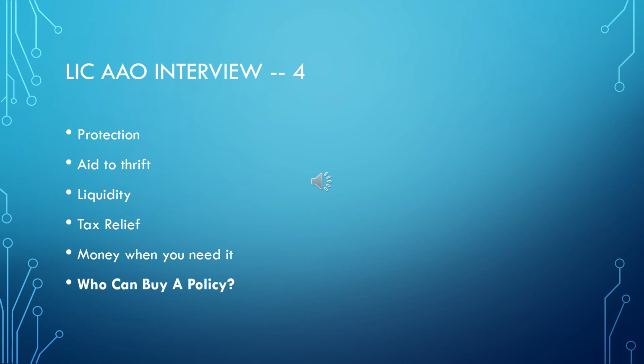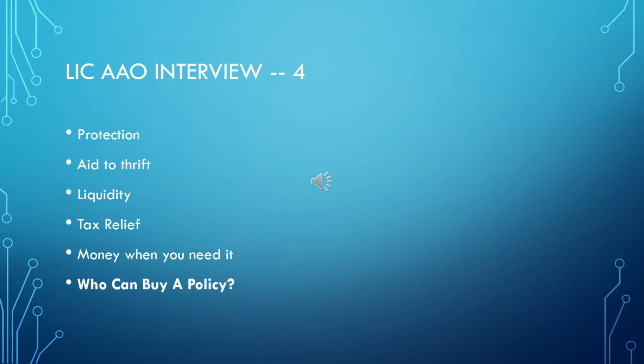The next point is tax relief. You must be aware that, say under section 80C, the person who pays premium under a life insurance policy gets relief up to a maximum extent of 1.5 lakhs. And the recent budget, any revision, I'm not sure about that, please check it up. Tax relief is there for the premium paid by you.